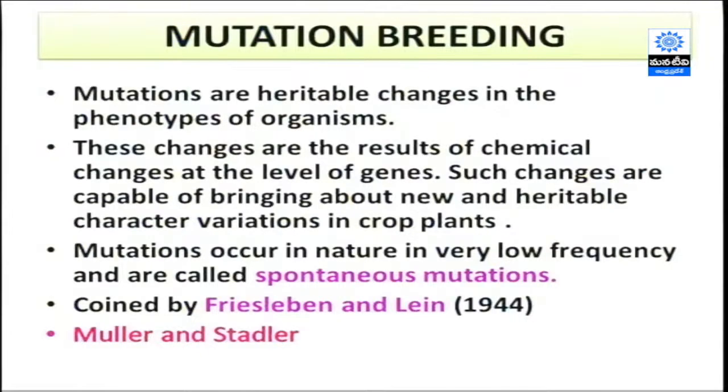If these changes are selected and used for the establishment of the crop, it can become a good variety. But mutations occur at very low frequency in nature. The frequency of mutations in nature is usually very rare, which is why they are called spontaneous mutations. The term mutation breeding was coined by Freisleben and Lein, but the first report on how mutations could be exploited for crop improvement was given by Muller and Stadler.